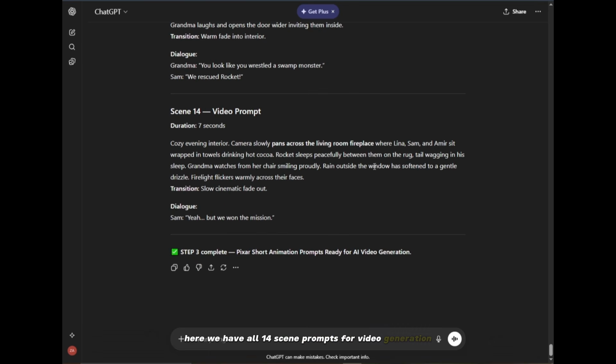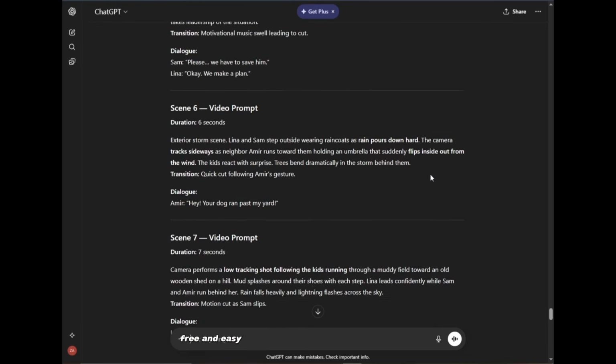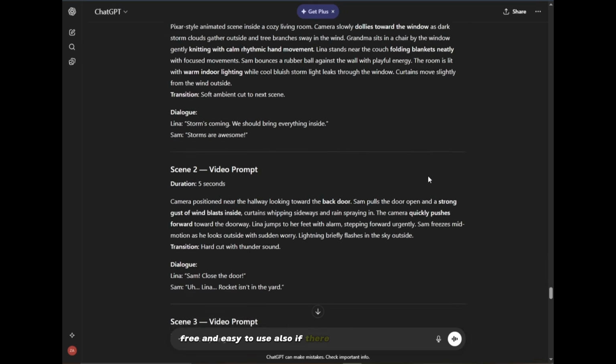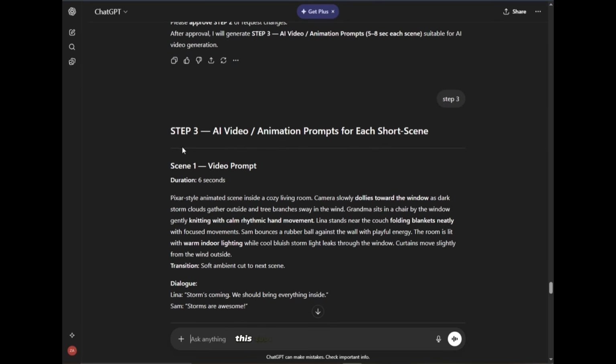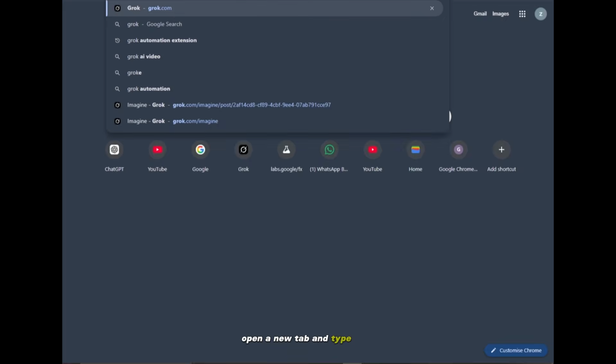For video generation, I mostly prefer Grok. The reason is that it is super fast, free and easy to use. Also, if there is dialogue in the scene, this tool is excellent for lip sync. Open a new tab and type Grok.